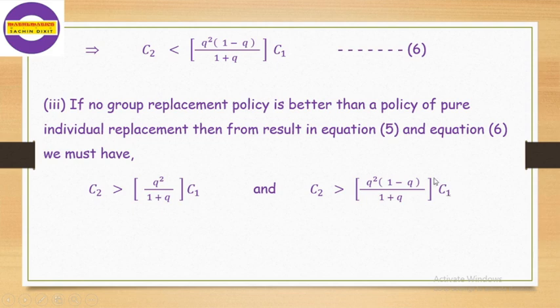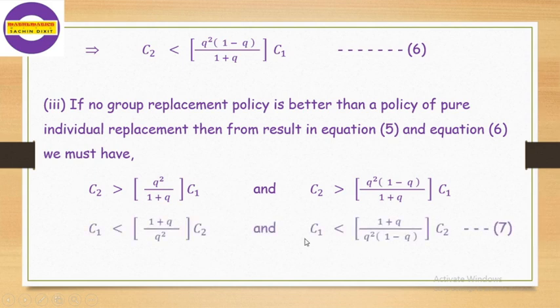In the same way, from equation 5, we get this expression. Now find out which is the most useful. For that we just change this term as C1 is less than 1 plus Q divided by Q square into C2. That means we transfer this side, and also this side, so we get C1 is less than 1 plus Q divided by Q square into 1 minus Q into C2, equation number 7.